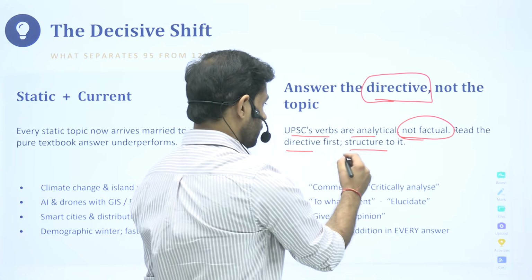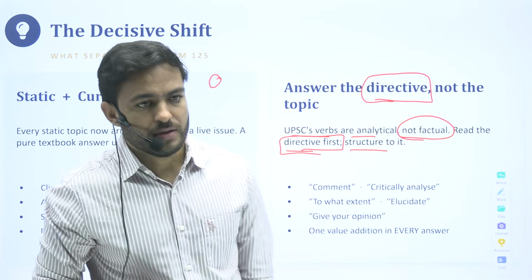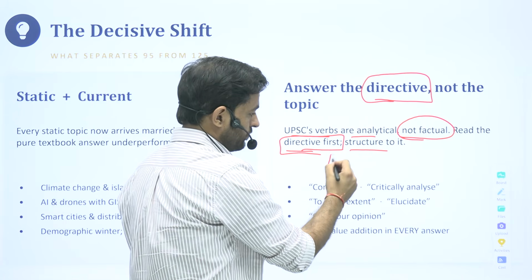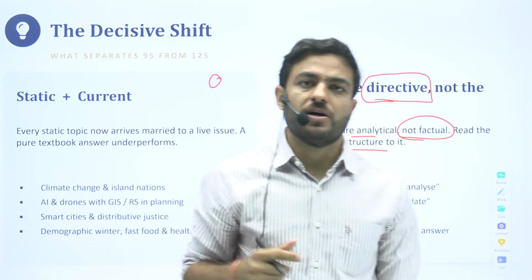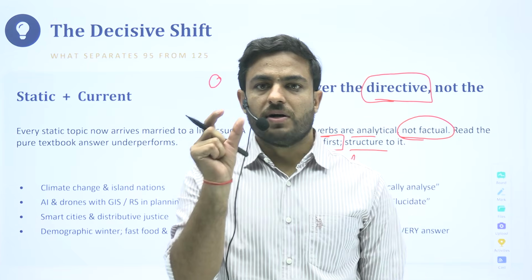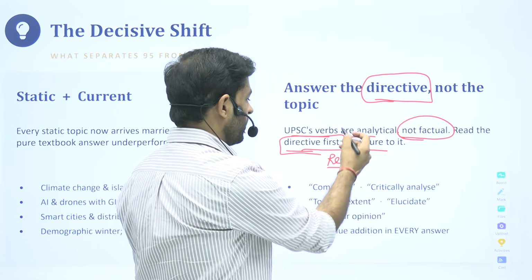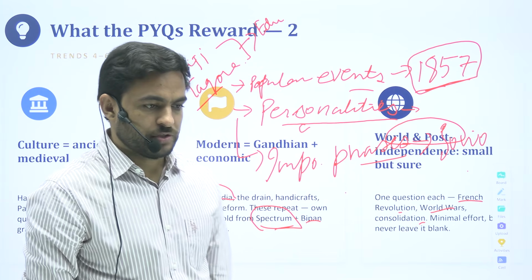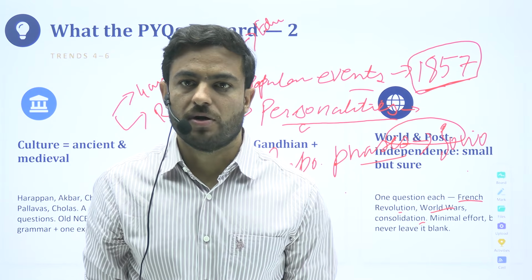Okay, so what is the best way to go about it? I tell it very simply: read the question twice. Go through the question twice, and segregate the demand of the question. What are the directive words that are attached to it? After every question, or at the start of the question, you will see how UPSC wants you to analyze that particular topic.